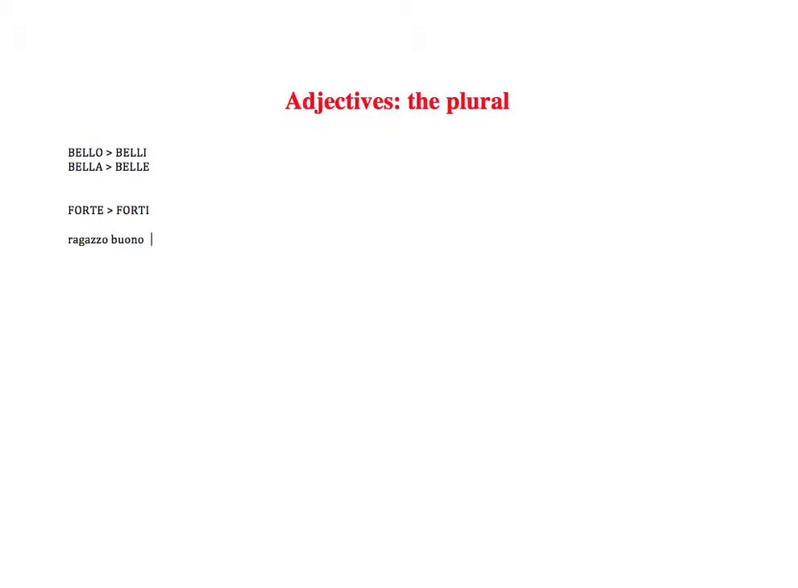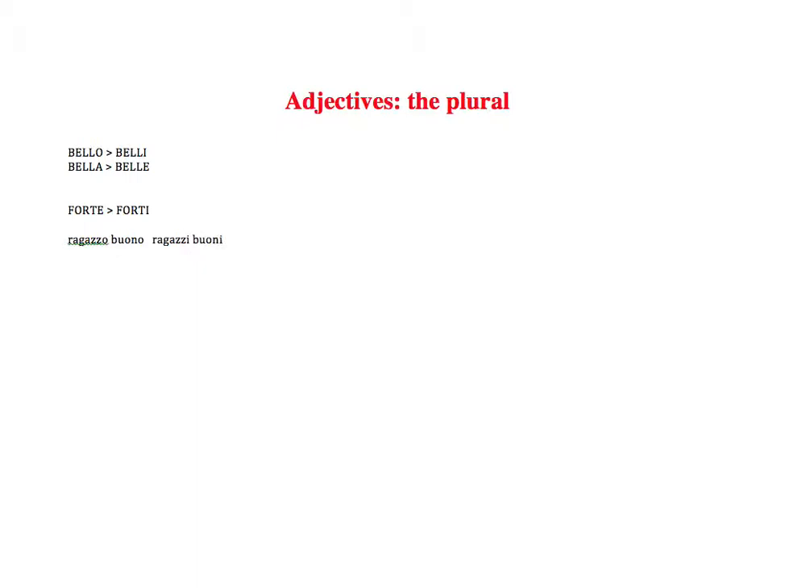Now, you know how to make the plural of the noun ragazzo, so the plural of the noun ragazzo will be ragazzi, and you've just learned how to make the plural of the adjective. Remember, you go from the O to the E, so you have the O here, it will be ragazzi buoni.